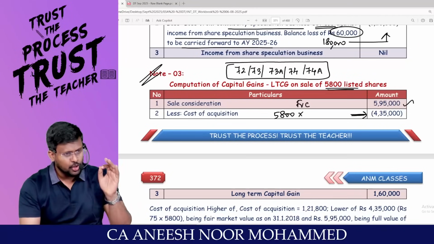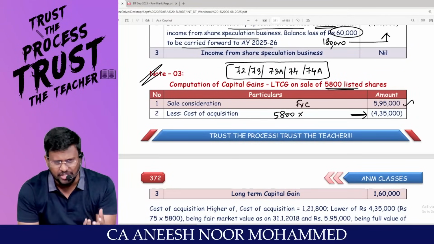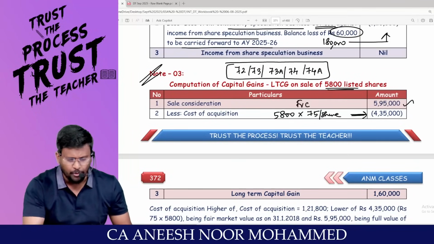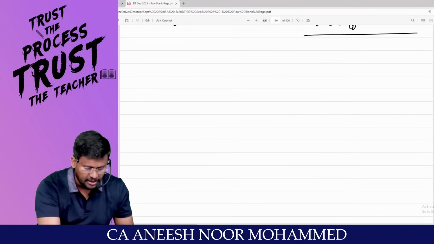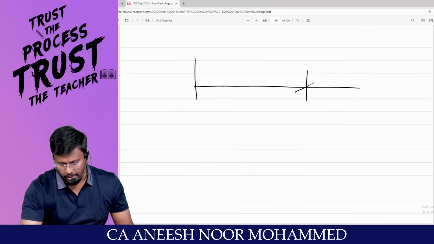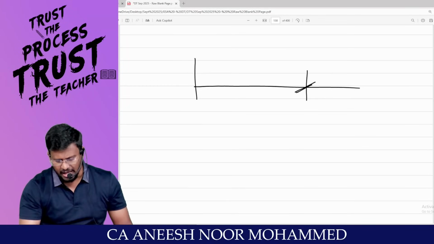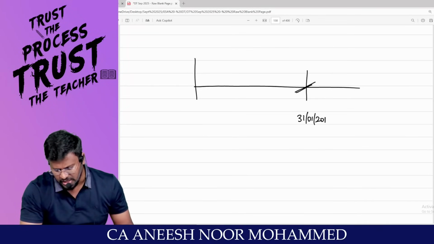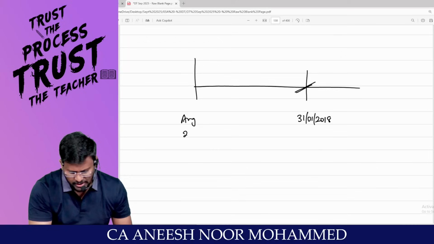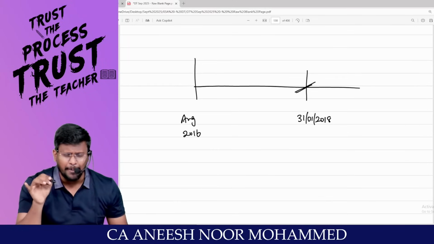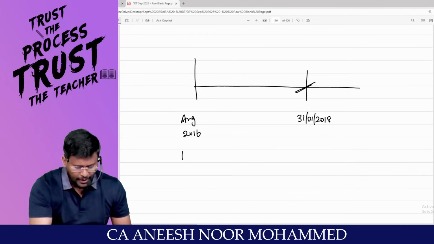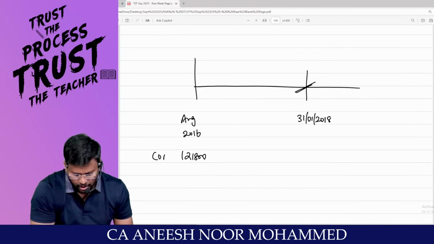5,800 shares. Sir, you have to take the cost of acquisition as 75 per share. What is the provision saying? Sir, if you are purchasing any listed share, my dear lovable students, before the date, the relevant date is 31/1/2018, right? When they really purchased, August 2016. Sir, how much they paid? 1,21,800 is the real cost of acquisition.